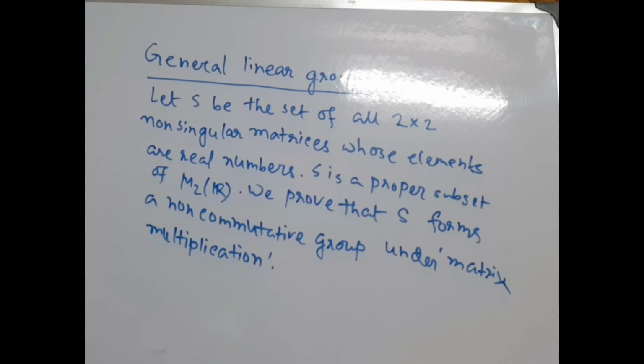Let S be the set of all 2 by 2 non-singular matrices whose elements are real numbers. S is a set of 2 by 2 matrices whose determinant is non-zero. S is a proper subset of M2R, that means all the 2 by 2 matrices whose entries are real numbers. So S is a proper subset of M2R.